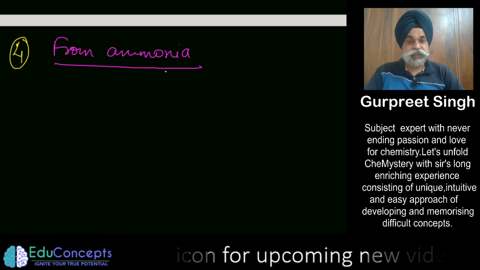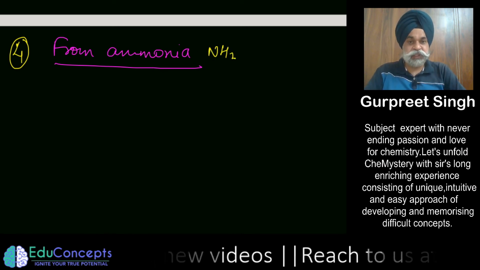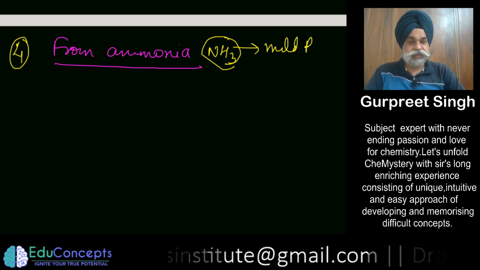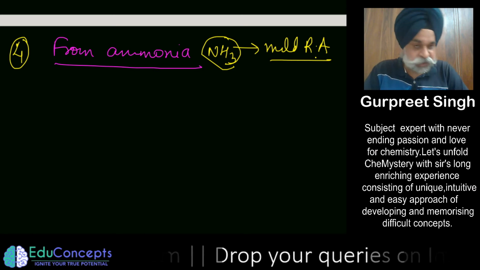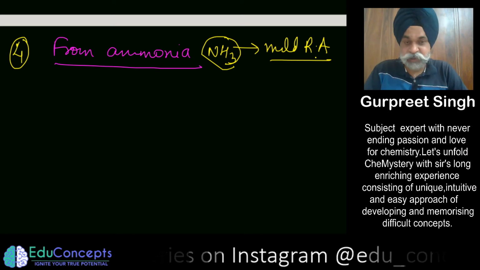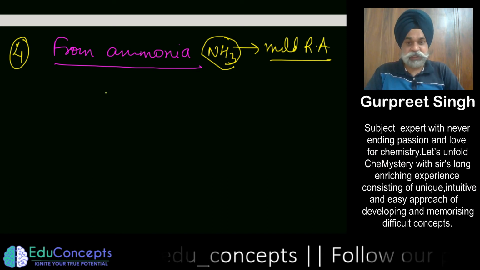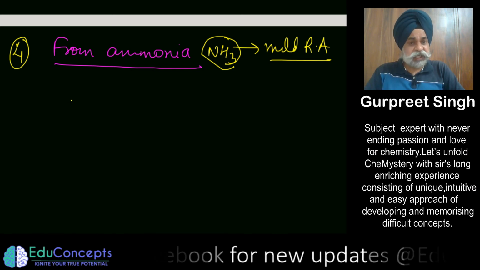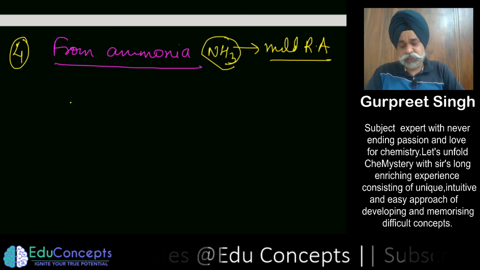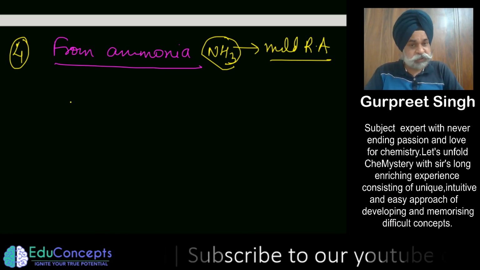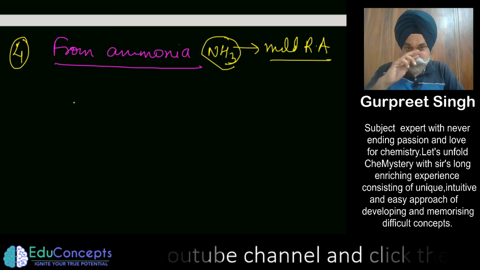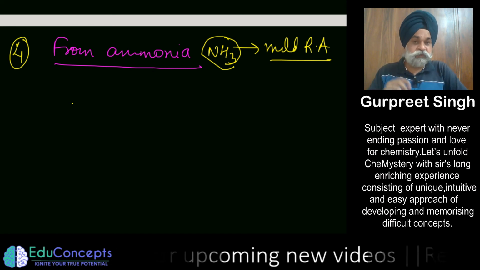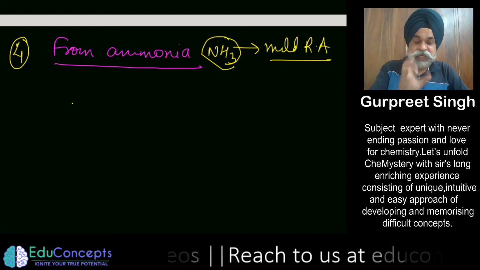Now this is very interesting. First of all you should focus that ammonia is a very mild reducing agent. It is not a strong reducing agent like azide ion is, or for that matter hydrazine is. Ammonia is a very mild reducing agent. In some reactions ammonia gets oxidized to nitrogen. That is in two cases. They may simply ask in the examination that if you want to produce nitrogen from ammonia, with what kind of reactant it is to be reacted.